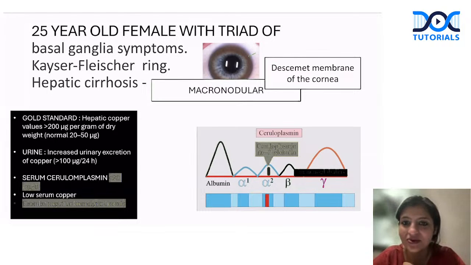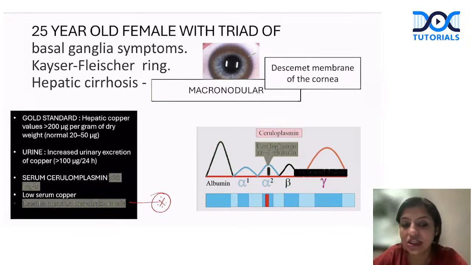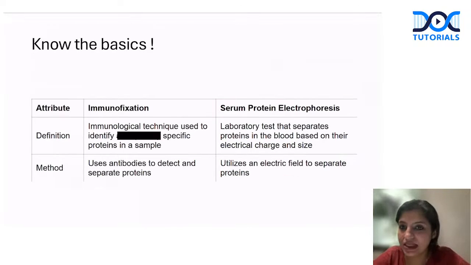So ceruloplasmin levels are usually less than 20 milligram per deciliter, and if it is less than 5 milligram per deciliter, it is very characteristic of Wilson's. Apart from that, please remember the serum copper levels are usually low, and a very important point, which is the question they always ask you: these patients usually have Coombs negative hemolytic anemia. This is one point that everybody has to remember. Coombs negative hemolytic anemia is seen in Wilson's disease.